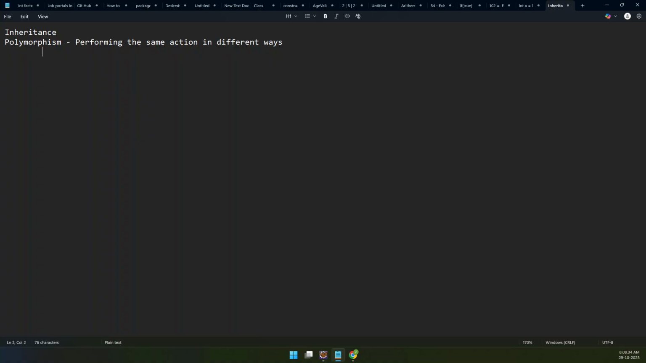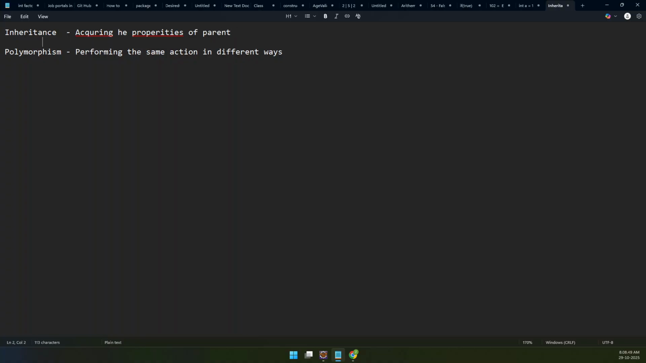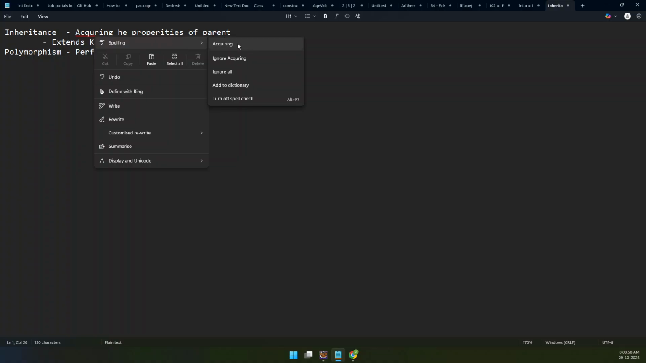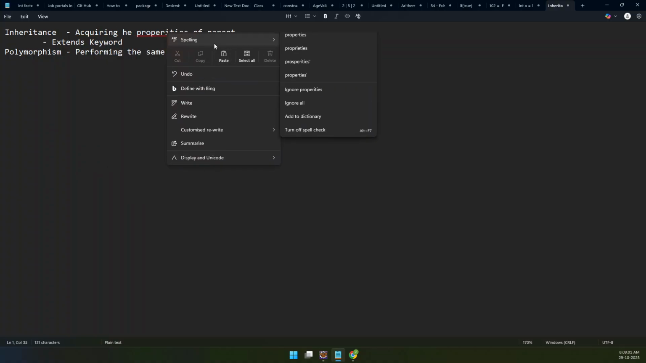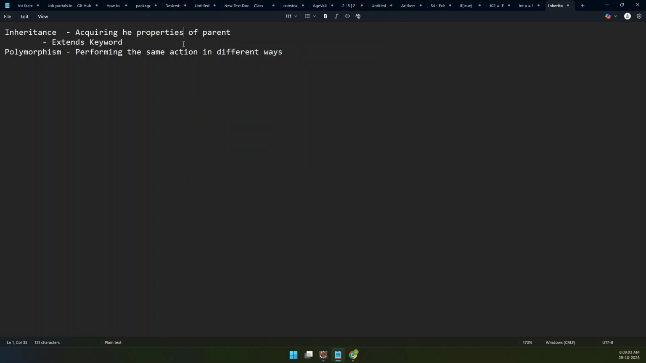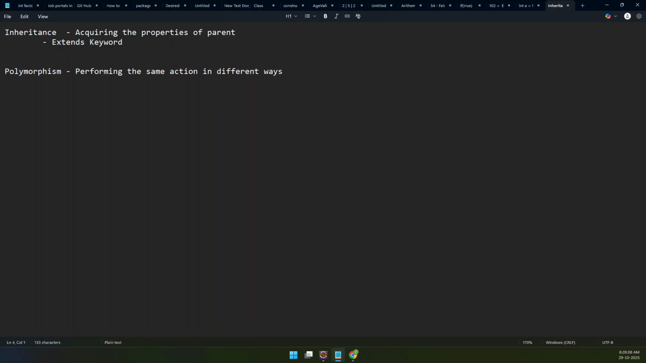So how can you achieve polymorphism? Inheritance, if you go by the English definition, is acquiring the properties of a parent. And how have you achieved inheritance in Java? By using the extends keyword, yes or no? You created a parent class and used the extends keyword. We have already done that. Acquiring the properties of the parent class, and we did that by using the extends keyword.